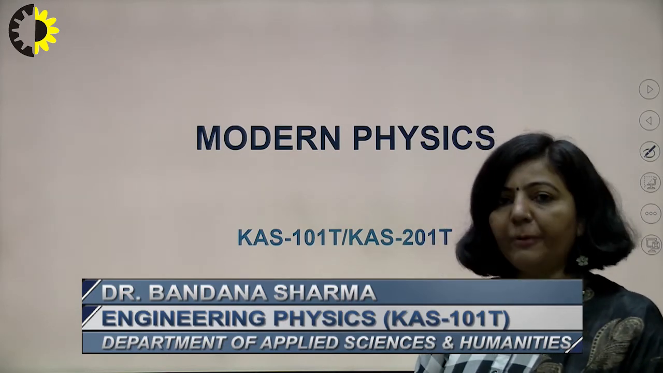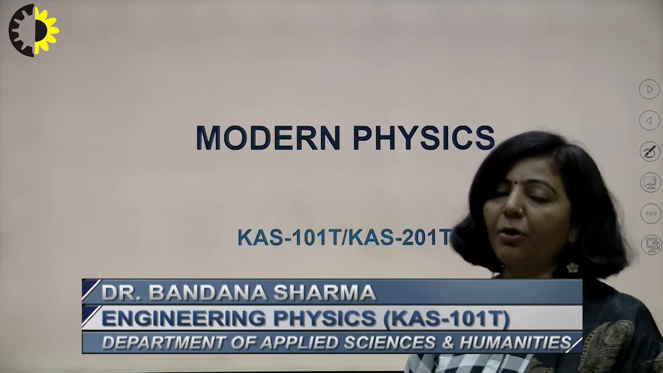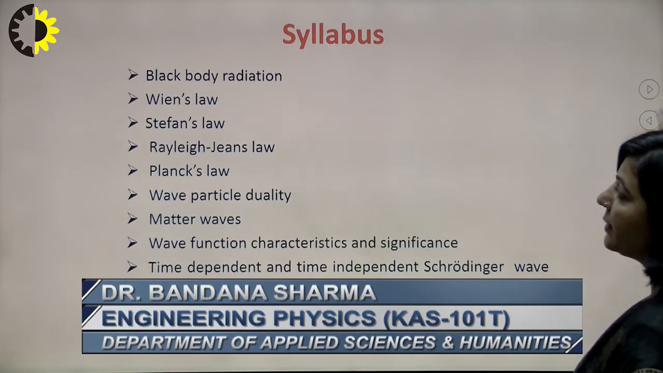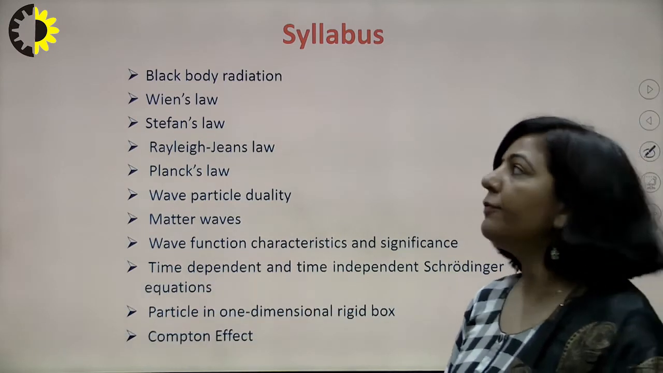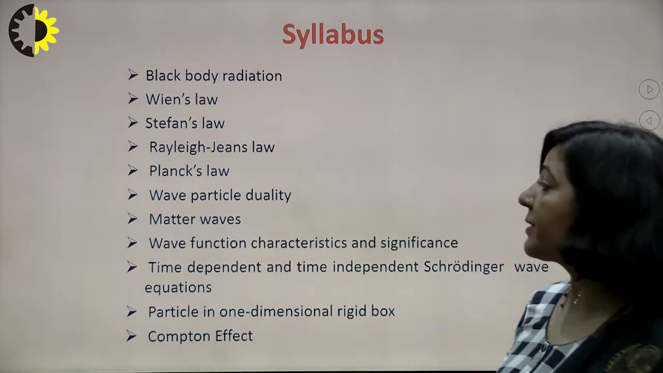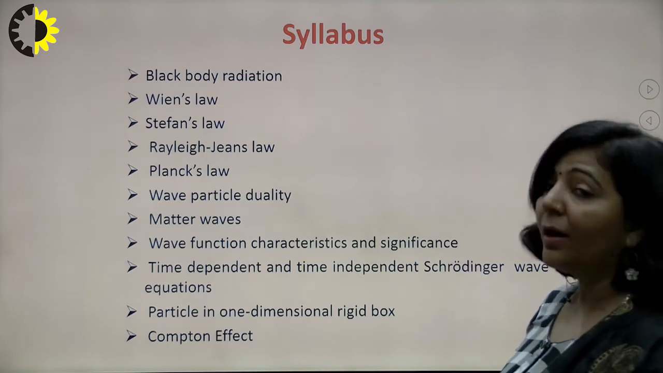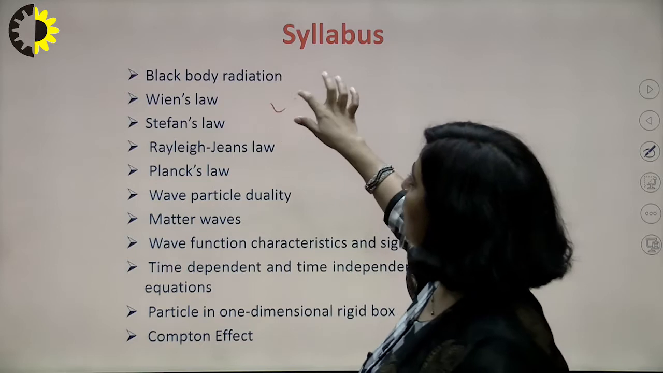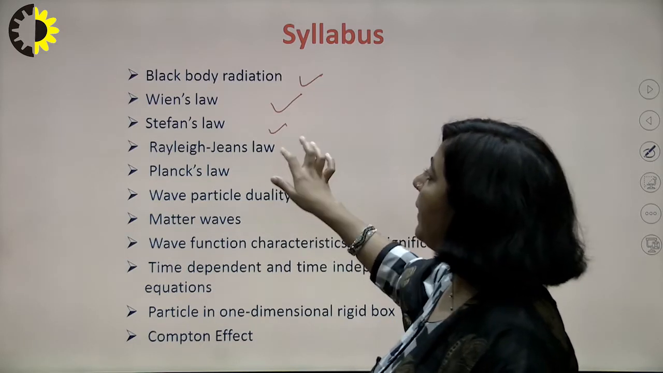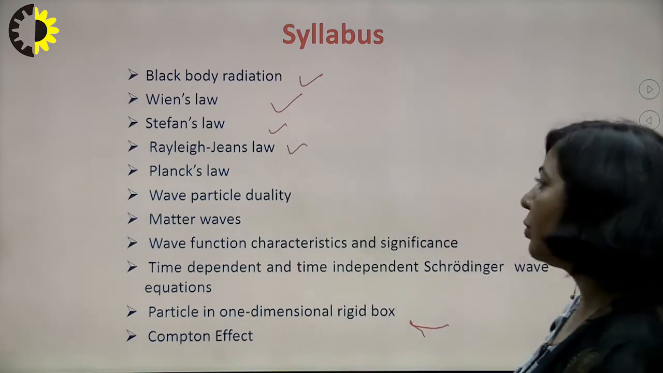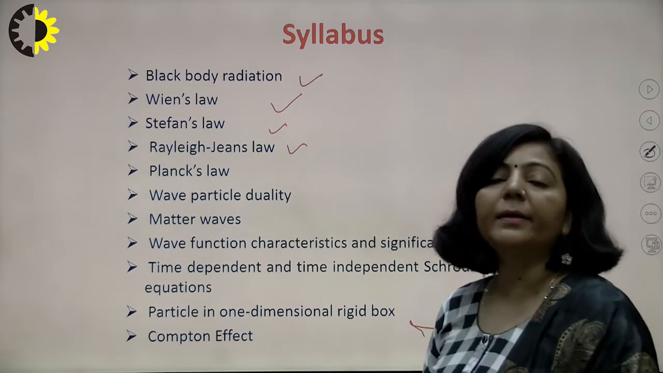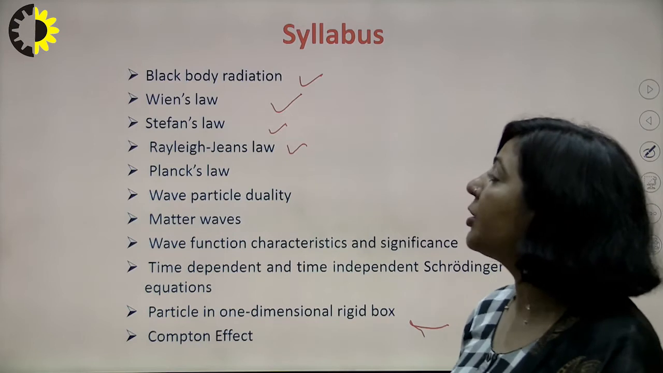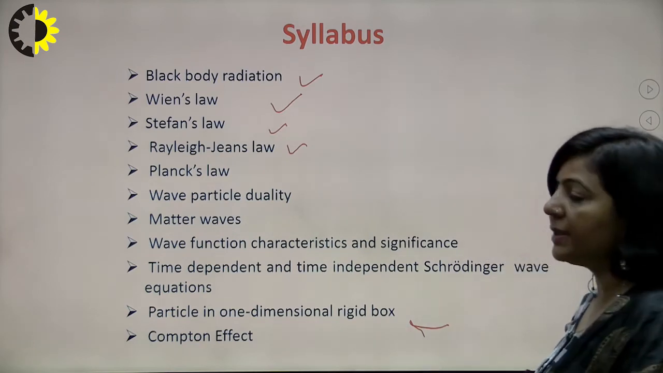The topic which I started in my last lecture is modern physics, and the various topics which we are discussing under modern physics are mentioned over here. Yesterday, in my last lecture, I discussed Planck's radiation law, Wien's law, Stefan's law, and the Rayleigh-Jeans law. So I discussed the black body radiation spectrum, and from that spectrum I discussed all these laws.